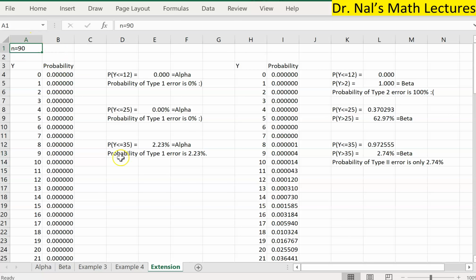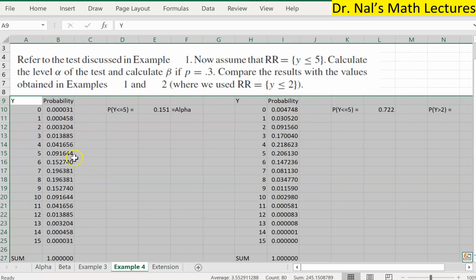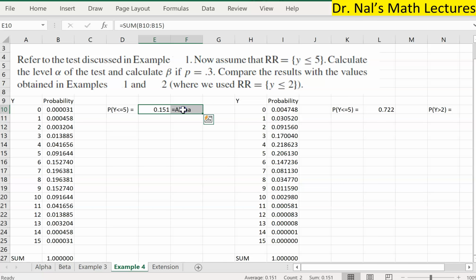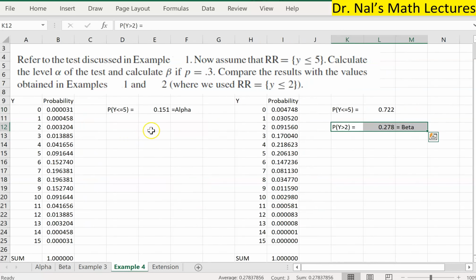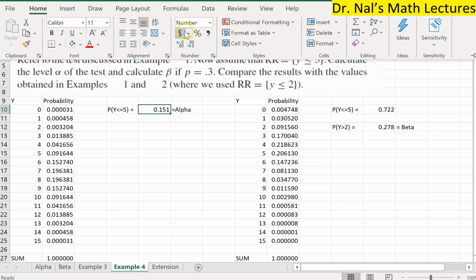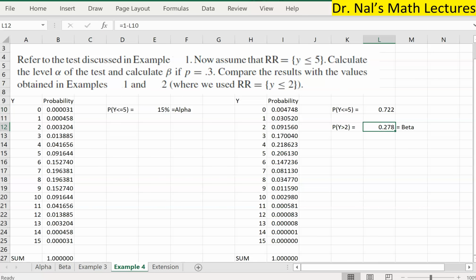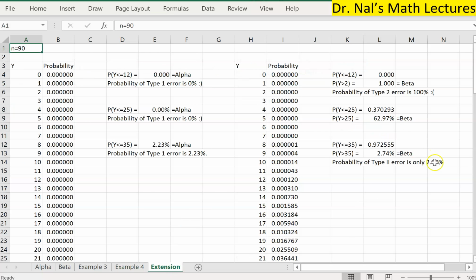Even a sample size of 90 is way better, right? Compare it with a sample size of 15. The alpha was increased, but we were able to decrease the beta, but both of them looked a little bit bigger, right? A 15% error is still a pretty big error, versus in this one, a 28% error. These are big errors. So by just increasing the sample size, we were able to reduce both of them. Now the alpha is 2.23%, and this one is 2.74%. Really, really good. But do you guys see my struggle about choosing the correct rejection region?